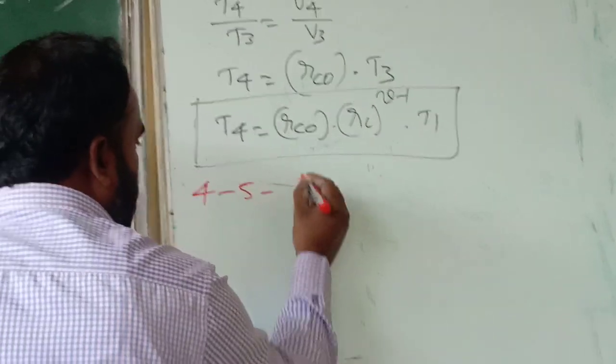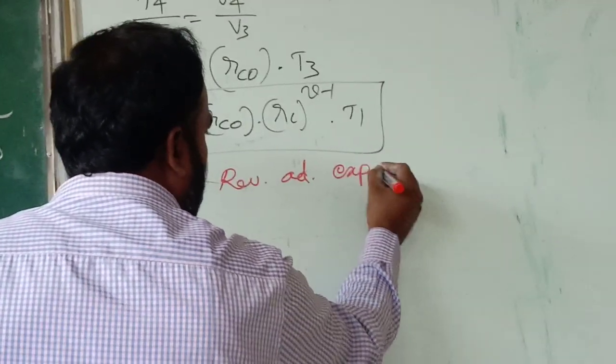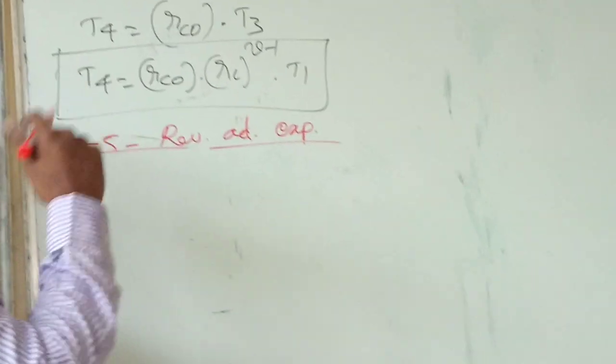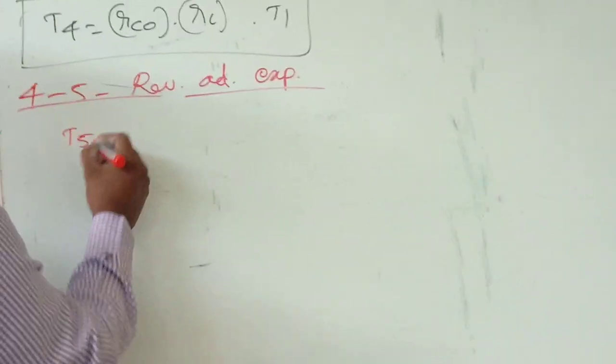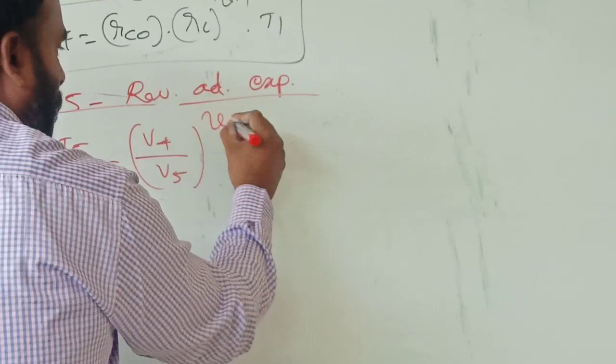For that we can go to process 4 to 5. We can take process 4 to 5 as a reversible adiabatic expansion process, where I need to find out T5. So T5 by T4 equal to V4 by V5 power gamma minus 1.